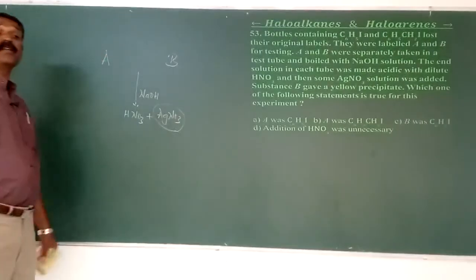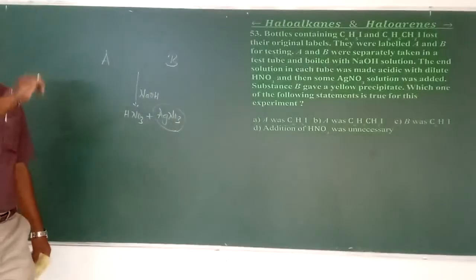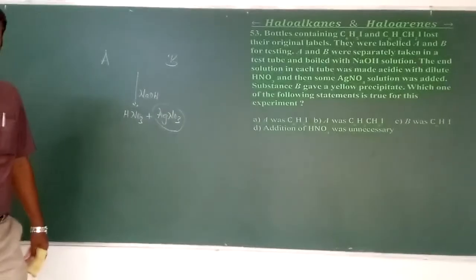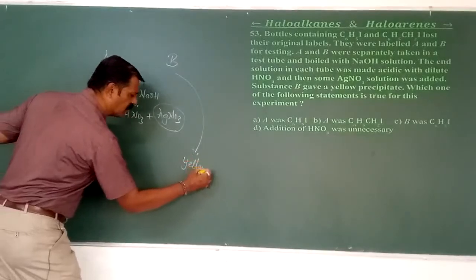AgNO3. We know that silver nitrate is the best example of a precipitating agent for organohalogen compounds. Here, substance B gives the yellow precipitate. What is that yellow precipitate here?